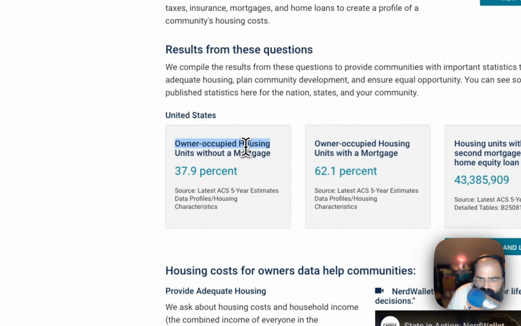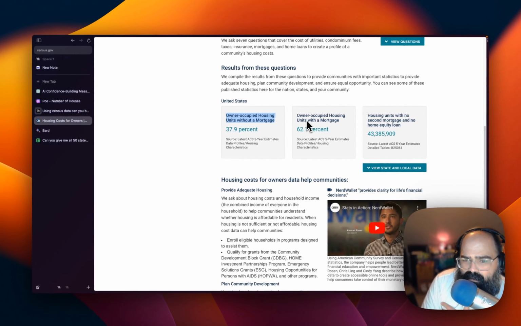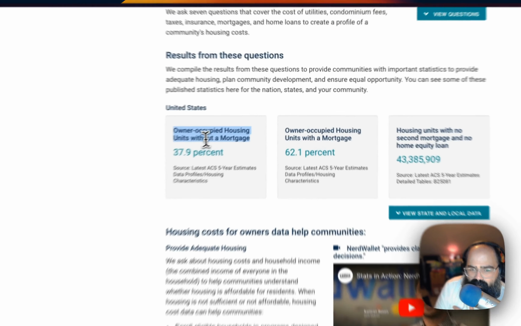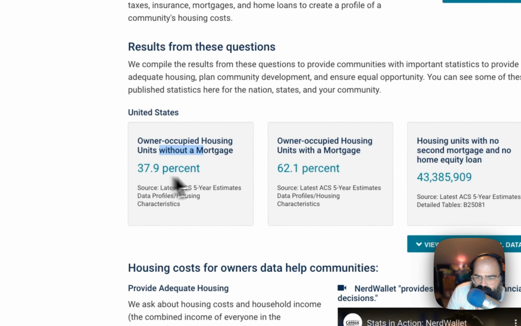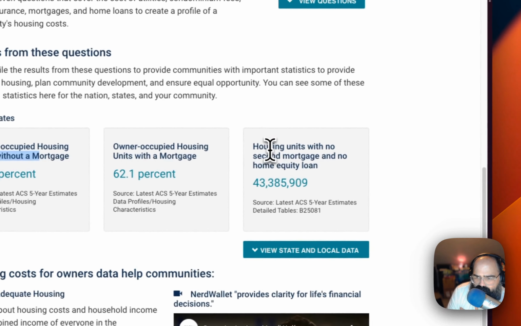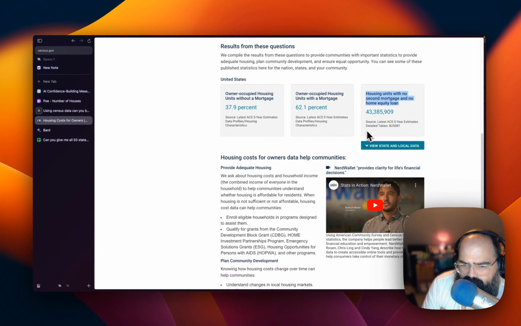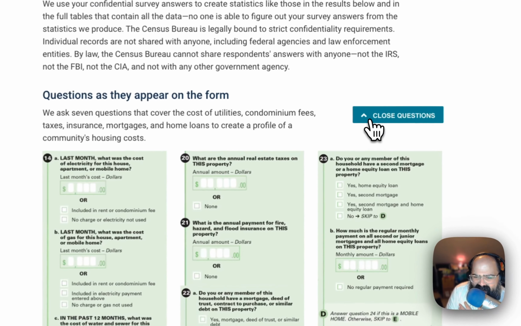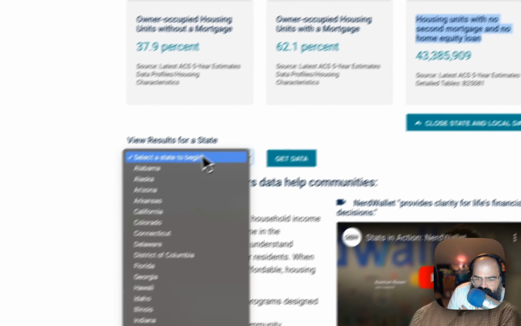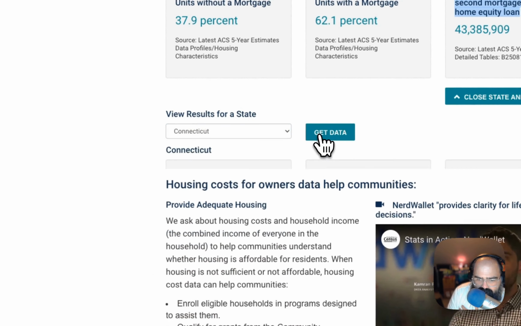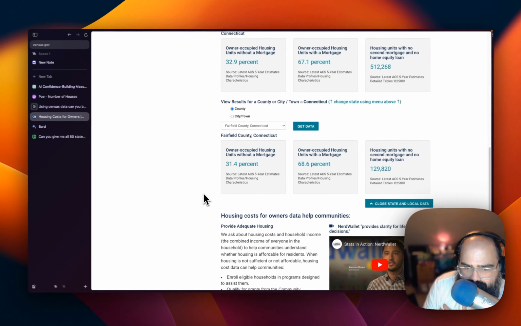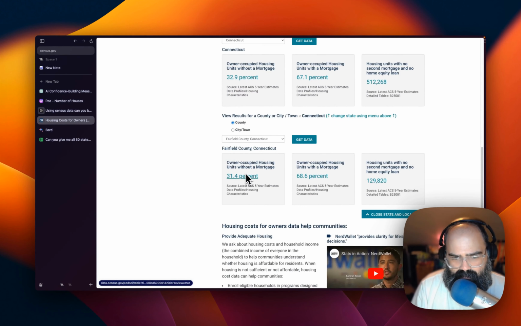Owner occupied housing units with a mortgage, 37%. Owner occupied housing units without a mortgage, sorry. With a mortgage, housing units with no second mortgage and no home equity loan. Wow. Okay, so it's there. Nice. So you see local data. Okay. Let's get data. Can we break it down a little bit?